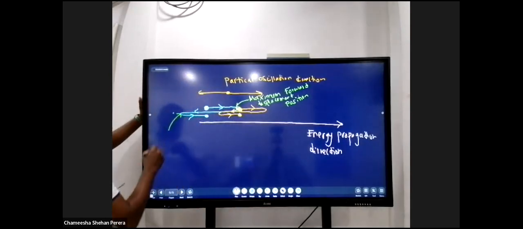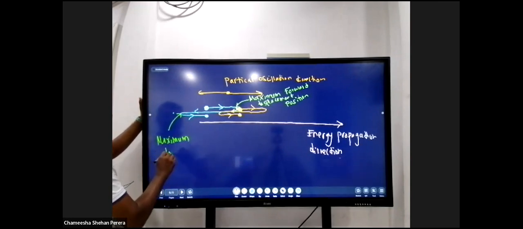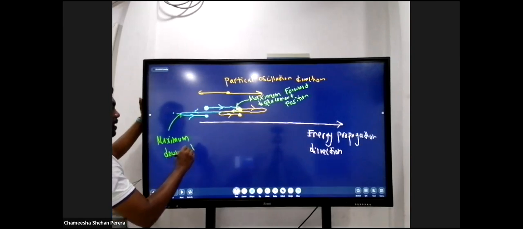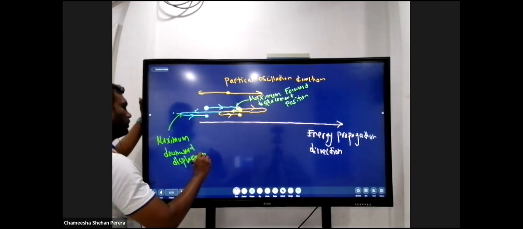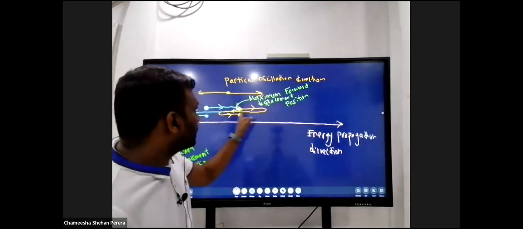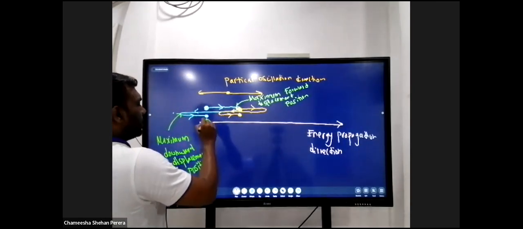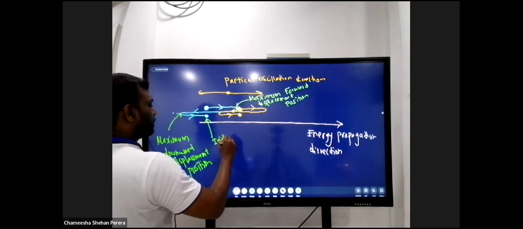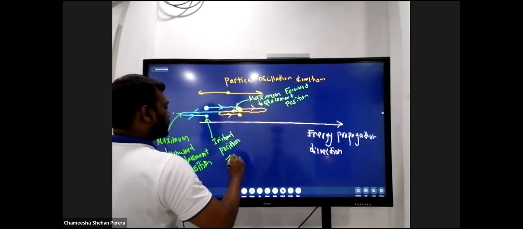This is the maximum backward displacement position. This is the maximum forward displacement position, and this is the maximum backward displacement position. This is the initial position, that is called the zero displacement position.